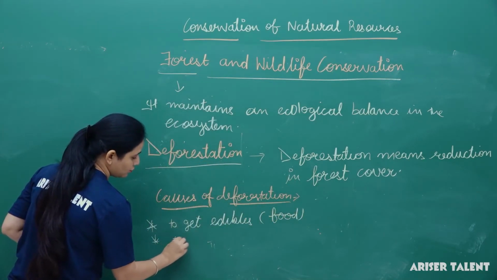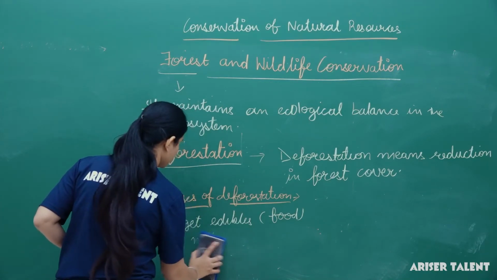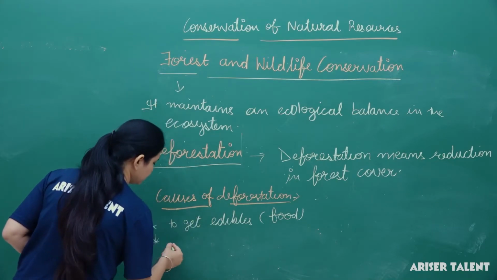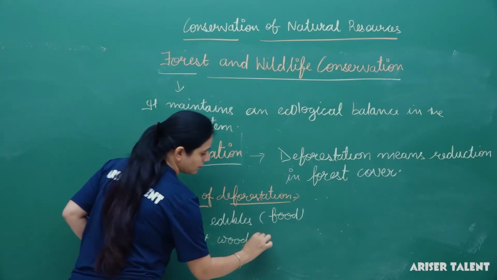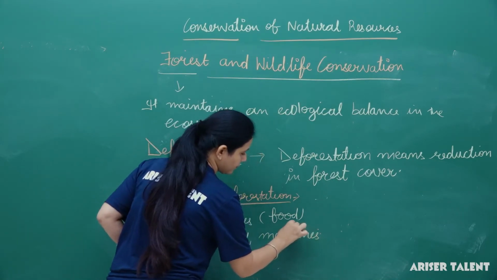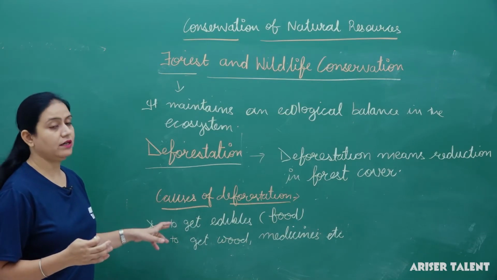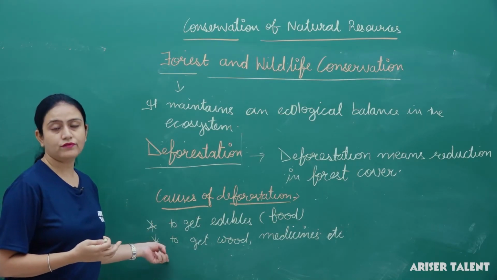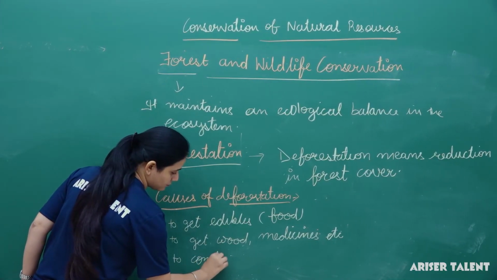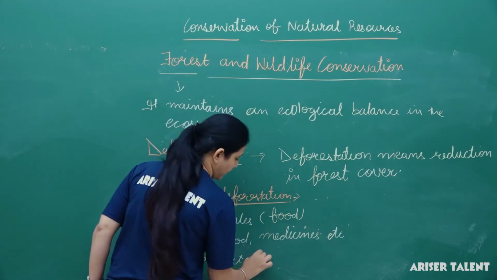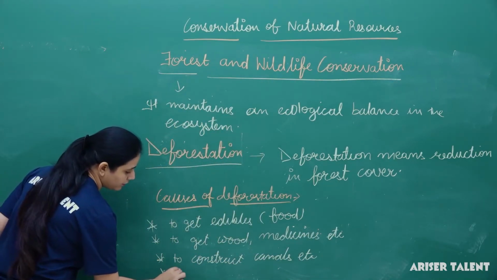Or to get wood, medicines, etc. Besides it, many times when we want to construct some canals, then also deforestation is done, to construct canals, etc. And sometimes deforestation is also done by overgrazing.